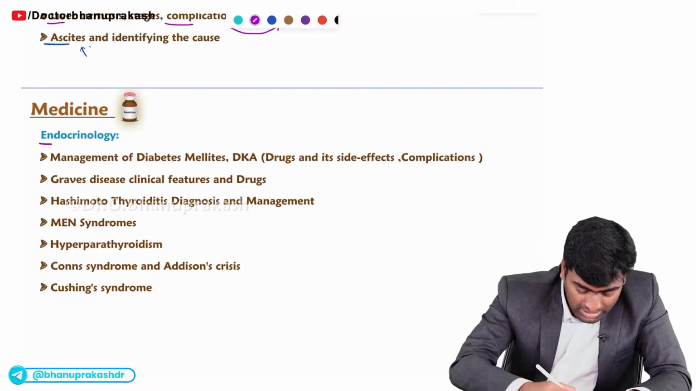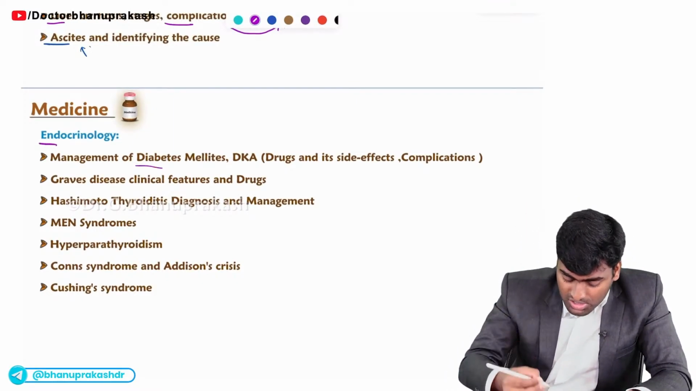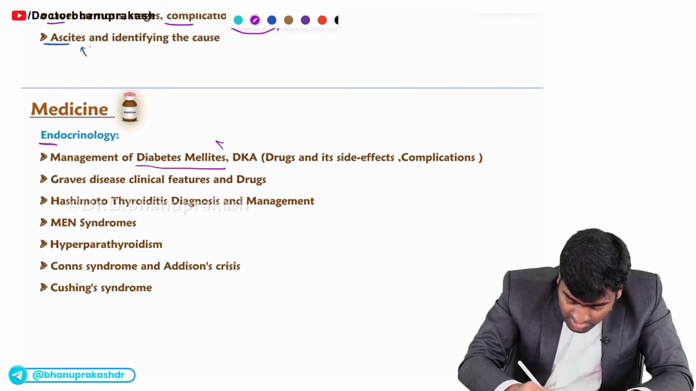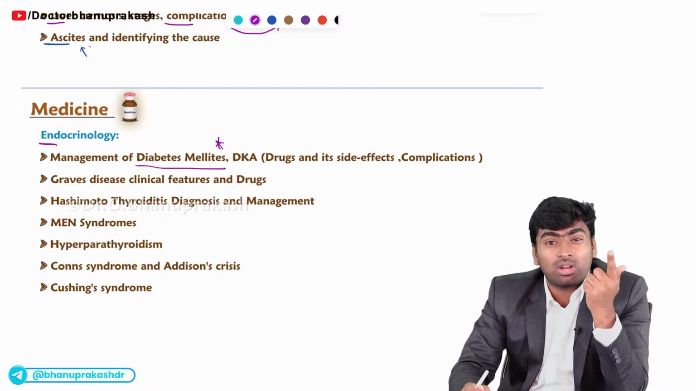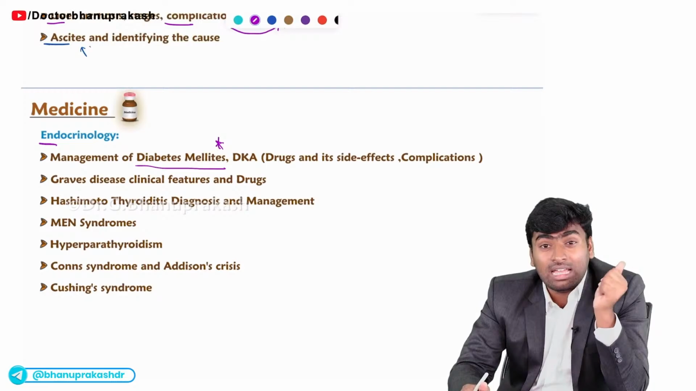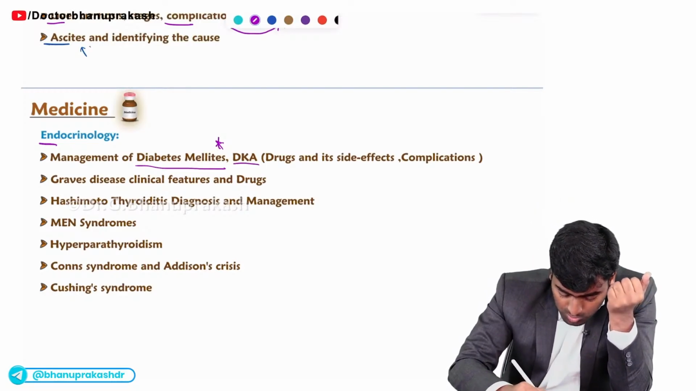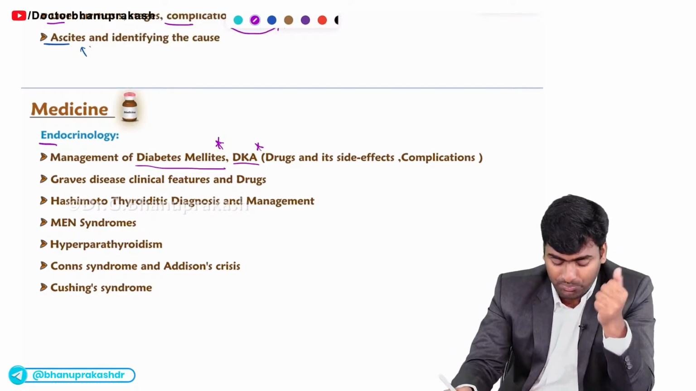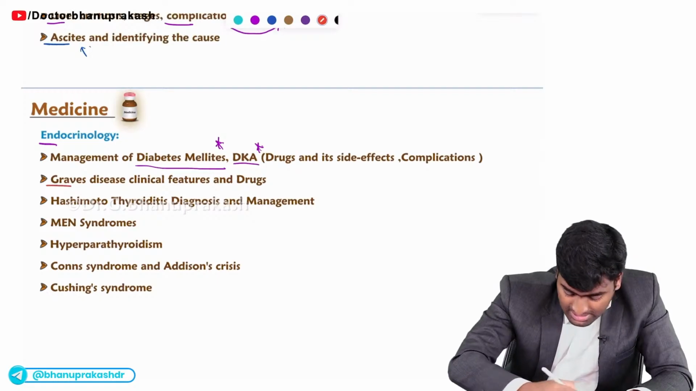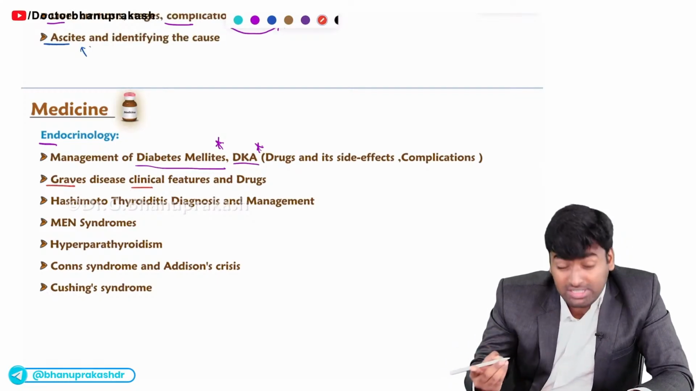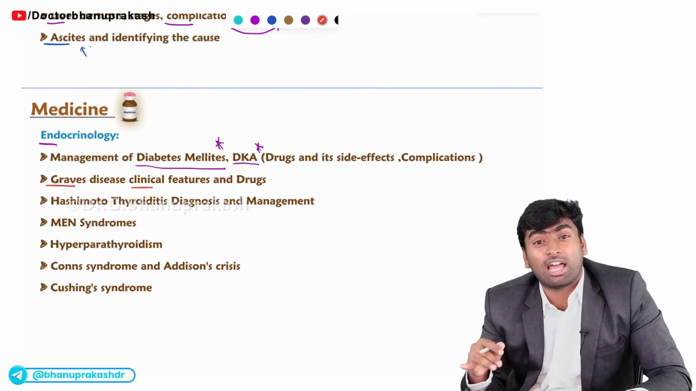Fine. The third one is endocrinology. In endocrinology, you should know about the management of diabetes mellitus. You should know the oral hypoglycemic drugs and the insulin part, and you should also know the DKA drugs. Fine. And about Graves' disease and its clinical features, Graves' disease features and what drugs you will use for hyperthyroidism.